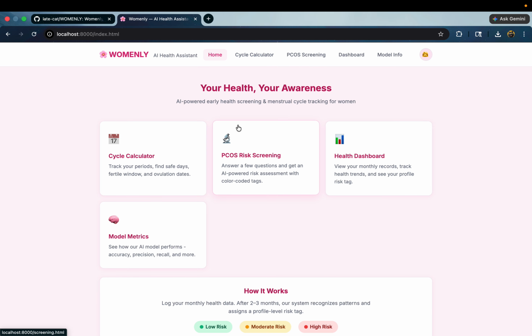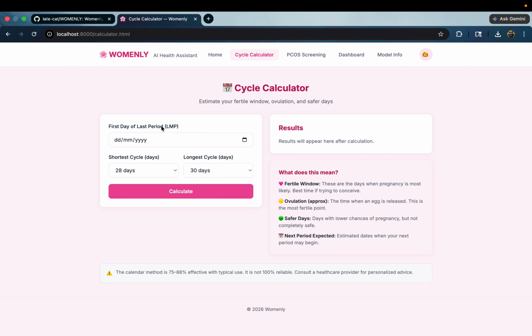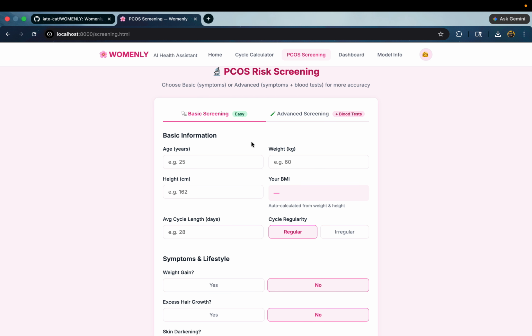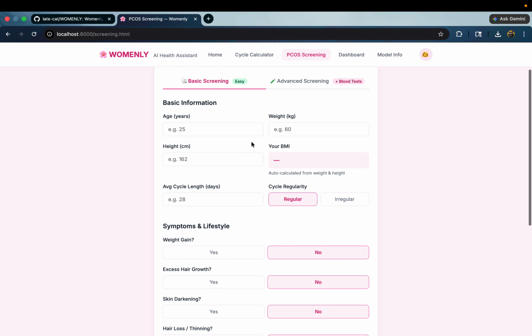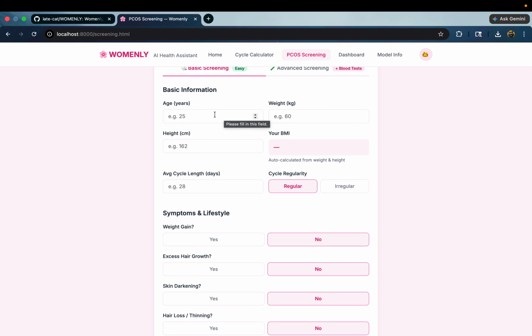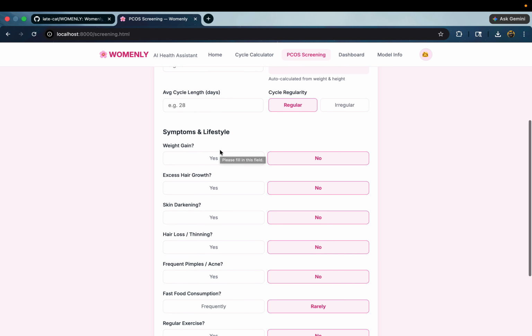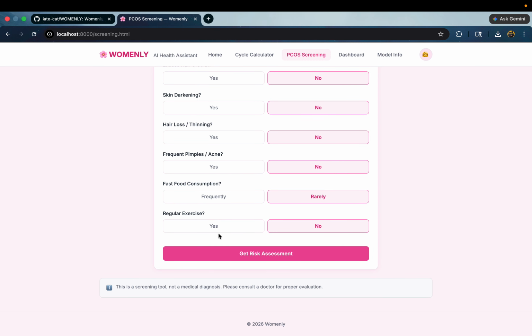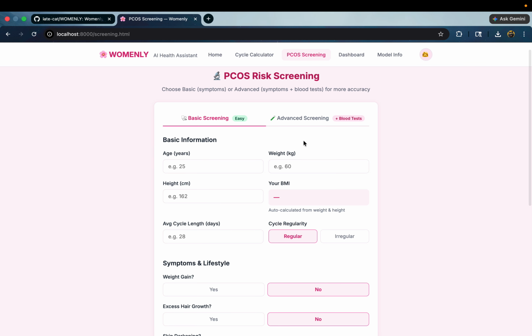After that, we moved into PCOS disease screening. It's a very personalized disease screening system. It's not just a simple fertility calculator. It looks like a fertility calculator, but actually it's not. We divided PCOS screening into two types. One is basic screening, which is very easy. A person has to give age, weight, height, and basic regular details. Then she can get a risk assessment. Another is advanced screening.